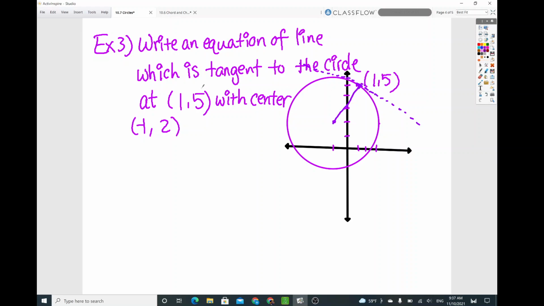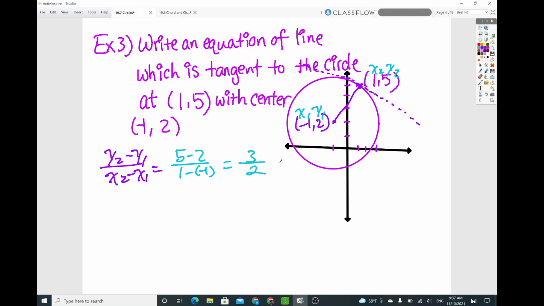So the center is negative 1 comma 2, and the point touching the circle with the line is 1 comma 5. So let's get the slope here, using the rise over run formula, or y2 minus y1 over x2 minus x1. So the slope will be 5 minus 2 over 1 minus negative 1. This one is x2 y2, this one is x1 y1. So y2 minus y1, 5 minus 2 over the quantity 1 minus negative 1. So 3 over 2, which is 3/2.